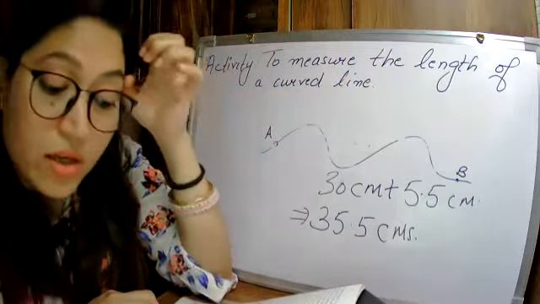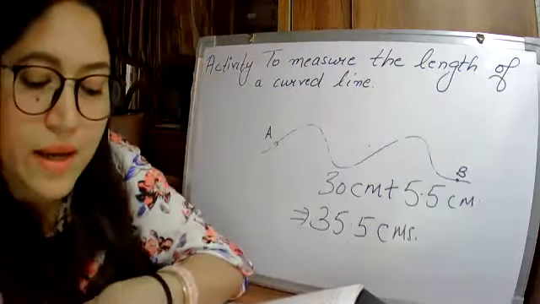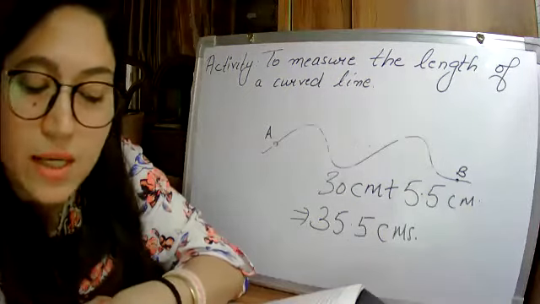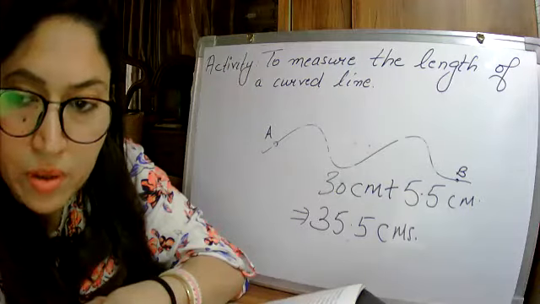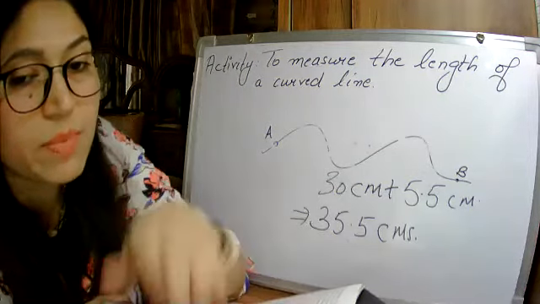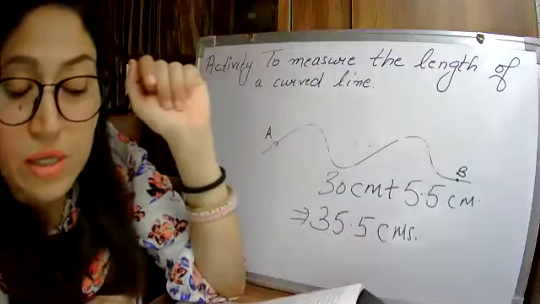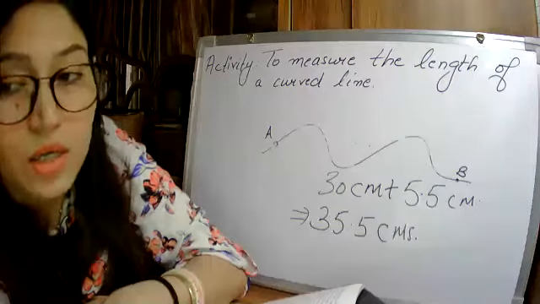All of you look there. So use a thread, but before that, 4 lines are there above. You just look at those also. We cannot measure the length of a curved line directly by using a meter scale. I told you that we cannot measure the curved line with a meter scale, because the scale is straight and the curved line is zigzag, so it is difficult to measure it. Then we can use a thread to measure the length of a curved line.